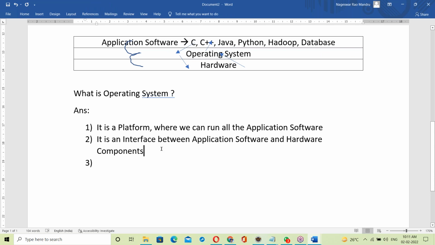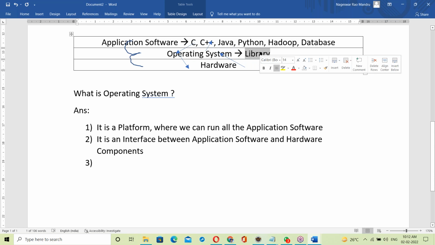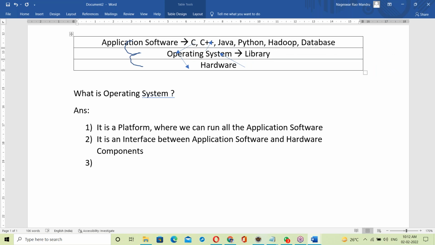Next, one more important point, from the Java perspective. In the OS, there is a library. Every OS has its own library. What exactly is a library? A library is a collection of functions. The library contains input output functions, IO functions.